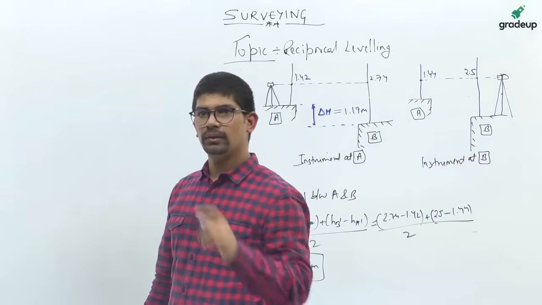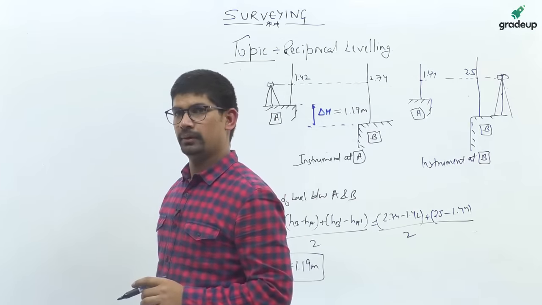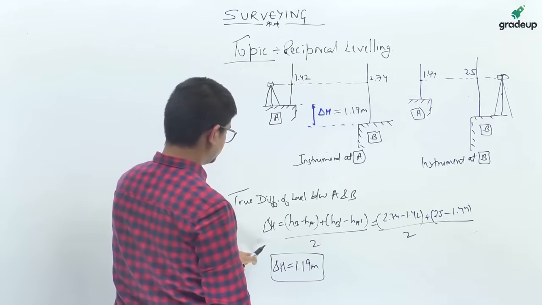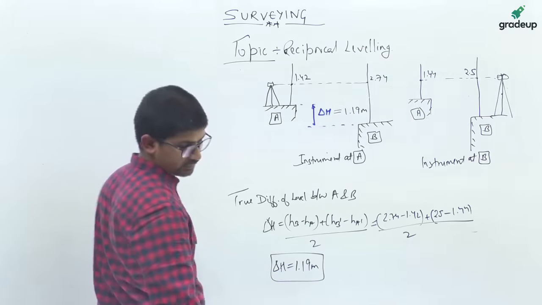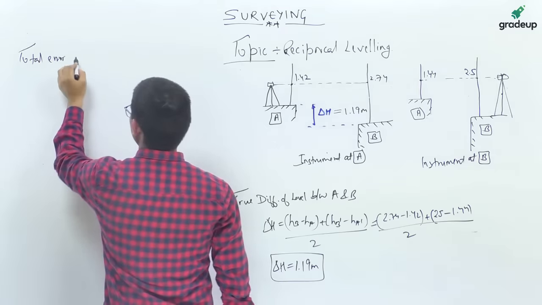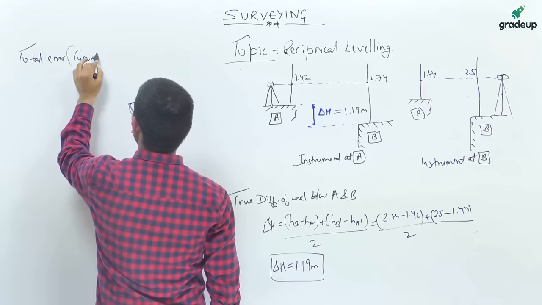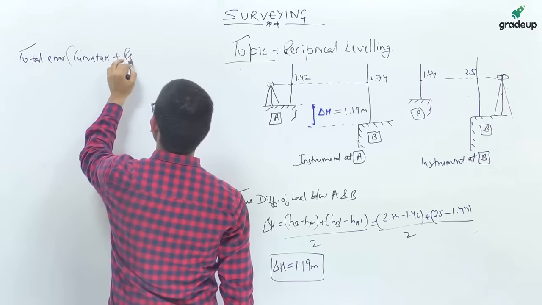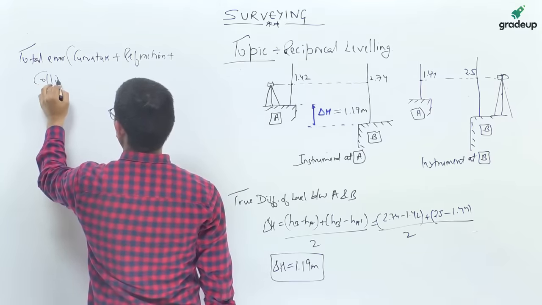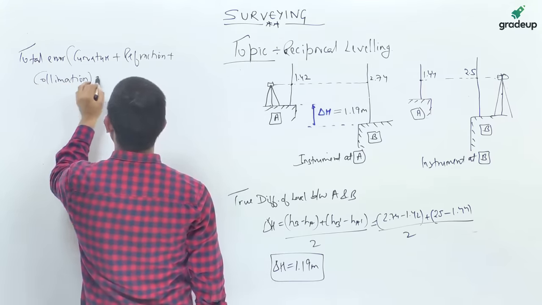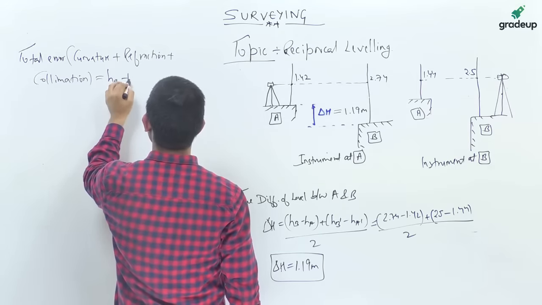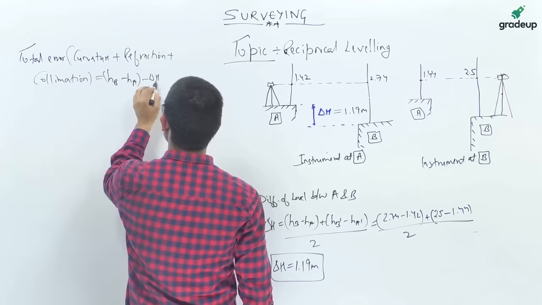So this is the value of delta H which you have obtained. Now total error, okay, that is due to curvature plus refraction plus collimation. This is equals to the total error is, okay. So the difference which is provided by these readings minus delta H, okay.